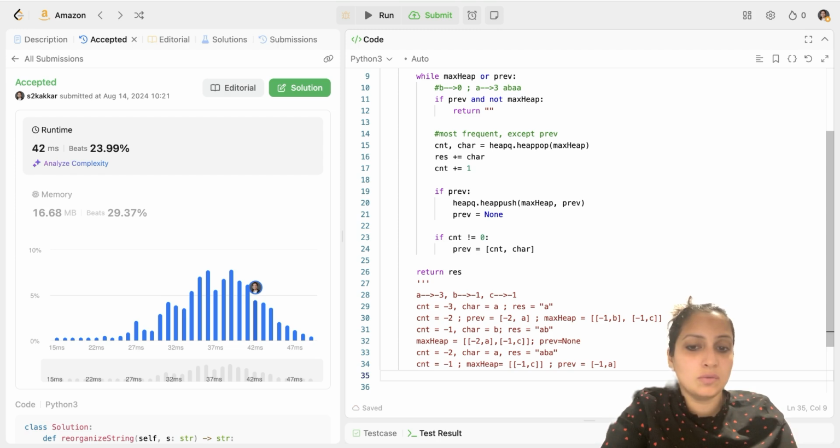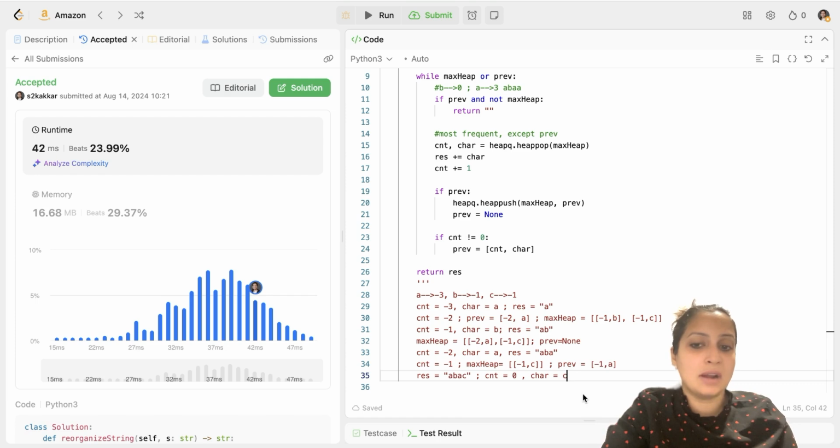So your new result becomes A, B, A, and your count, since you popped it, would be -1, comma C pair. Your count would be -1, but then you have to add 1 here in line 17. So you add -1 plus 1, which will be 0, and your character would be C. That's what you have added to the result. But your count is 0, so you cannot add it to the previous. And your previous is -1, comma A, so you have to add it to the heap. So your max heap becomes a list of -1, comma A.